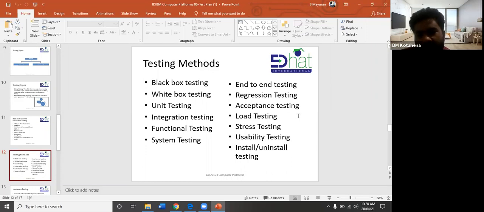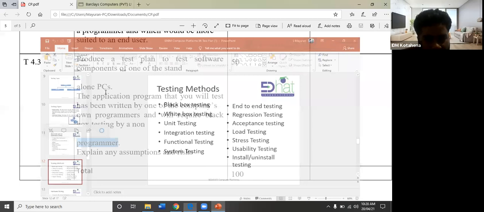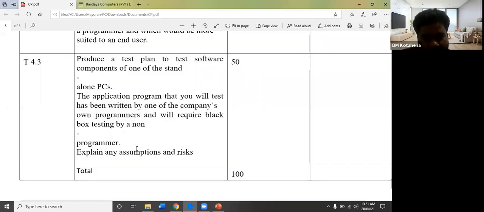Load testing mean what, right? Then what does system testing mean? What does functional testing mean? Likewise, you have to search in Google and get an idea about each individual testing method. Then based on the testing, you should think which one is suited for a standalone PC, and which one is used for a programmer. So when you are reading the note, they will mention in the test plan, this test plan will be more suitable for a programmer.